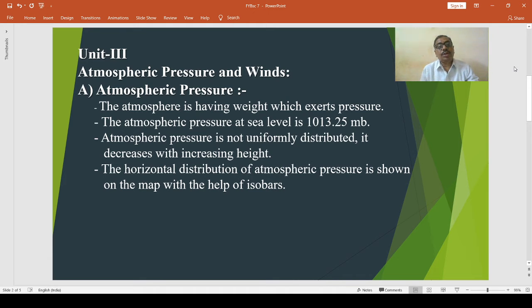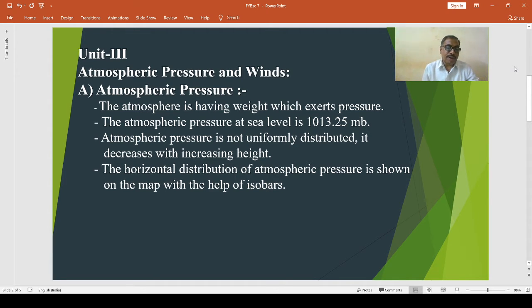Then we have to discuss the horizontal distribution of atmospheric pressure. The horizontal distribution of atmospheric pressure is shown on the map with the help of isobars. Isobars means lines of equal pressure. An isobar is an imaginary line drawn on a map connecting the places of equal atmospheric pressure.